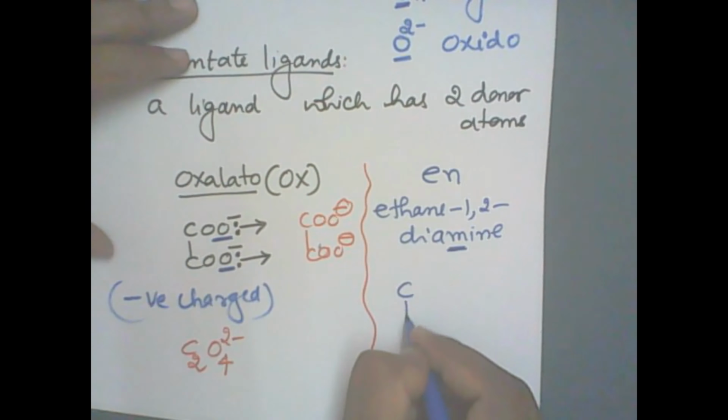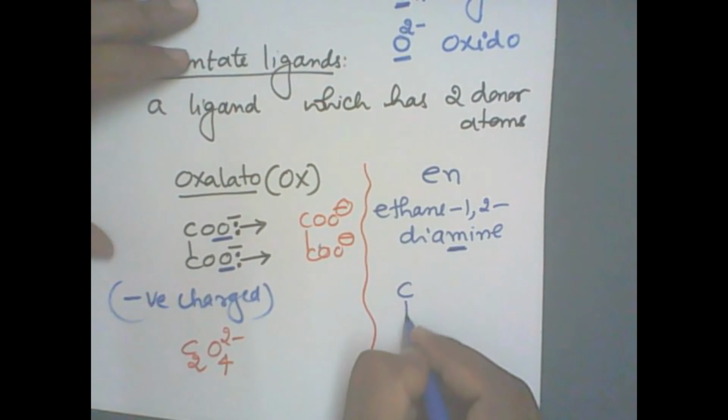Nitrogen contains a lone pair of electrons, so nitrogen can donate an electron pair. This nitrogen can also donate an electron pair. How many donor atoms are there? Two donor atoms are there. Hydrogen and carbon do not contain a lone pair of electrons.